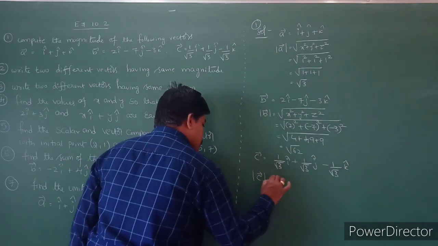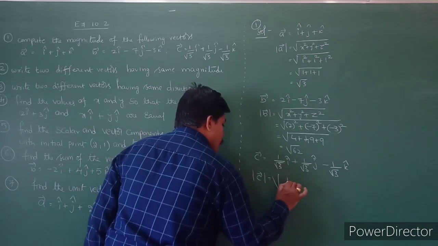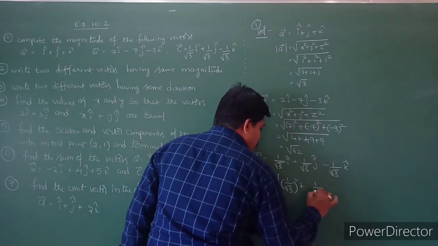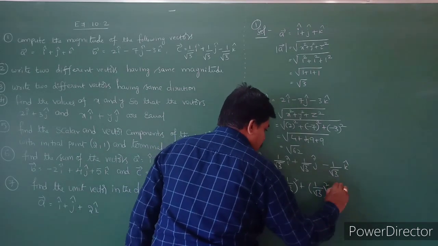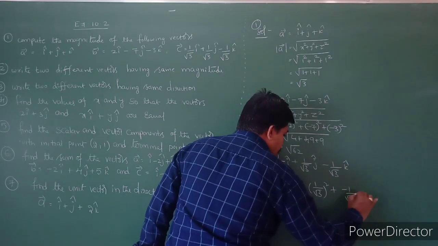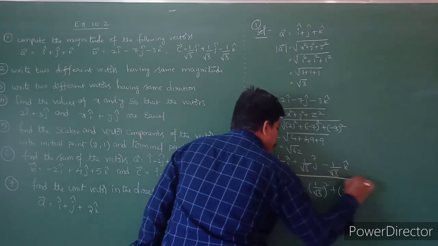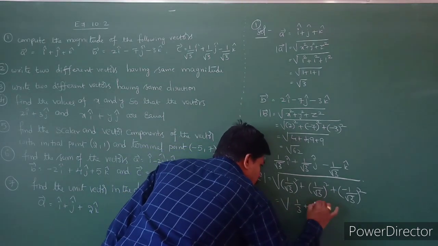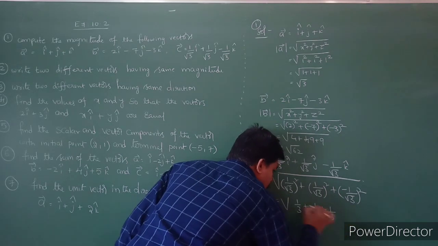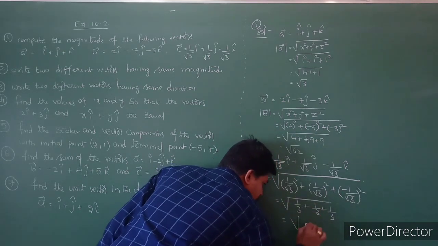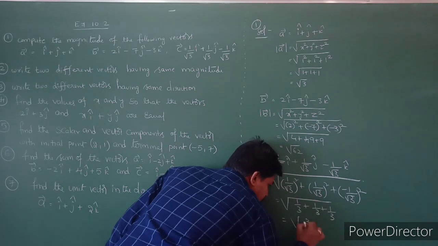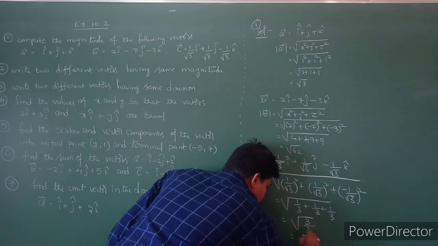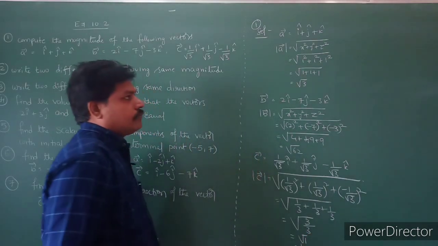The mod c bar is equal to square root of 1 by root 3 whole square plus 1 by root 3 whole square plus minus 1 by root 3 whole square. So that is equal to square root of 1 by 3 plus 1 by 3 plus 1 by 3. Take the LCM 3: 1 plus 1 plus 1, that is 3 by 3. So that is root 1, which is equal to 1.